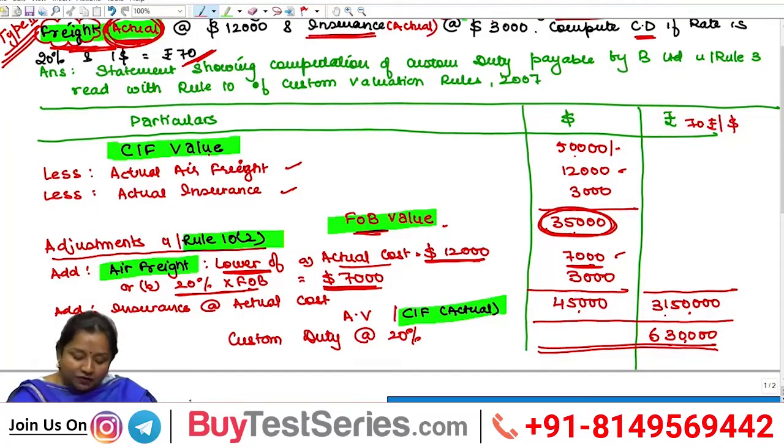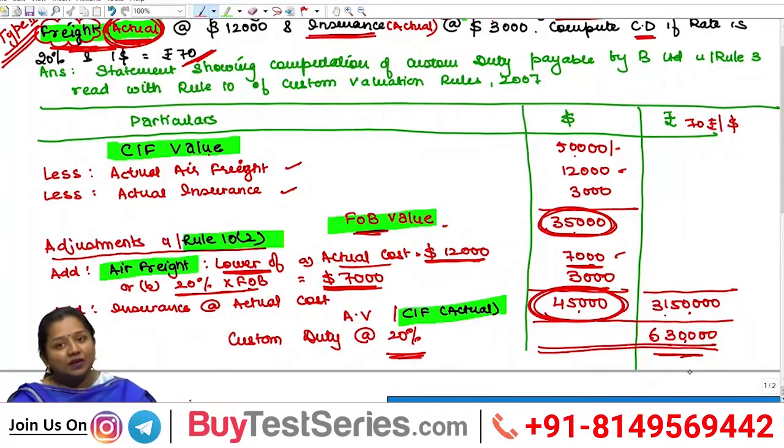So the air freight will be taken as lower of the two, and insurance, if actual cost is given, has to be added at the actual cost itself, which makes your correct CIF amount computed for computing custom duty, upon which custom duty shall be computed at the rate of 20%.